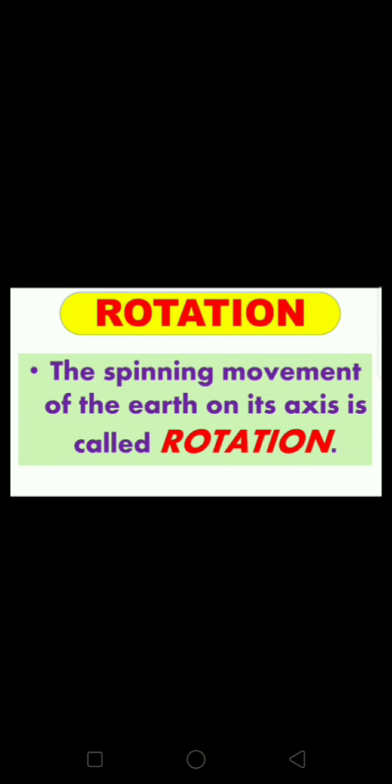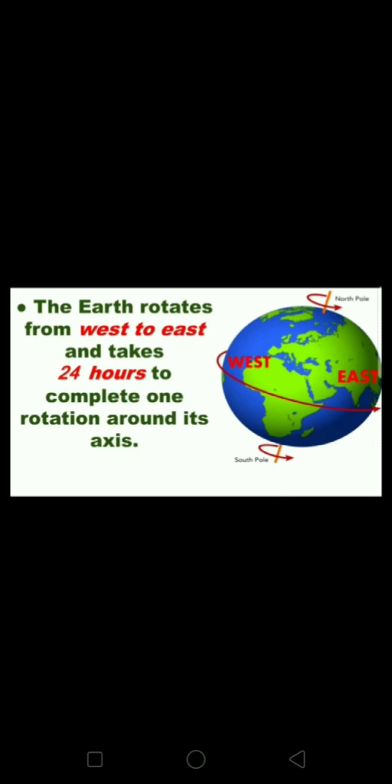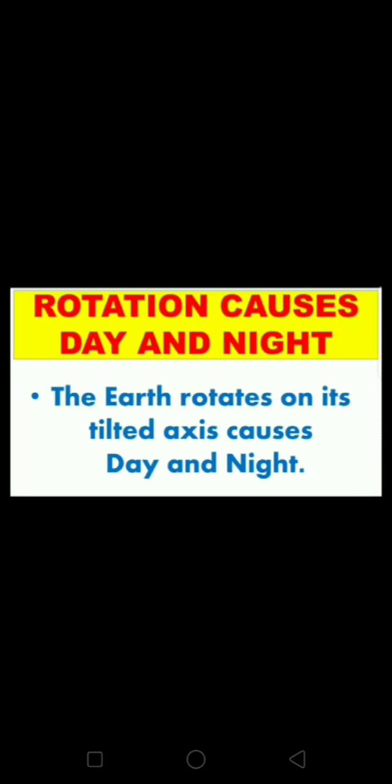The spinning movement of the earth on its axis is called rotation. The earth rotates from west to east and takes 24 hours to complete one rotation around its axis. So, one day and night are of 24 hours. Rotation is the daily motion of the earth. Next, rotation causes day and night. The earth rotates on its tilted axis, which causes day and night.